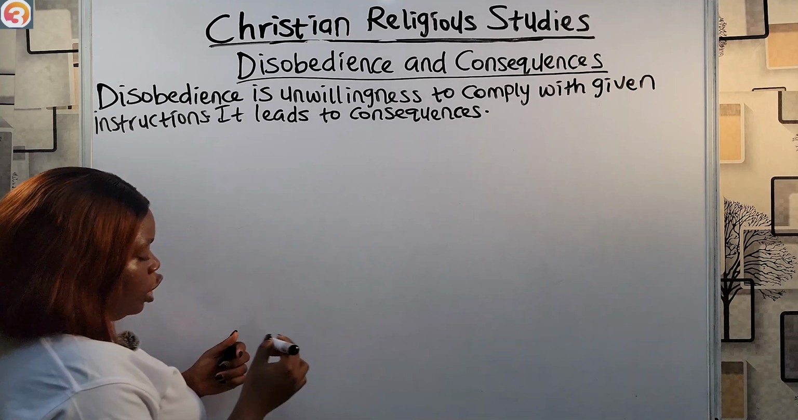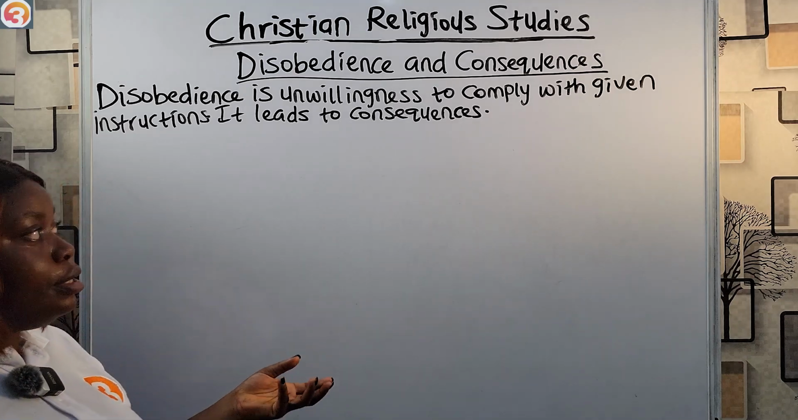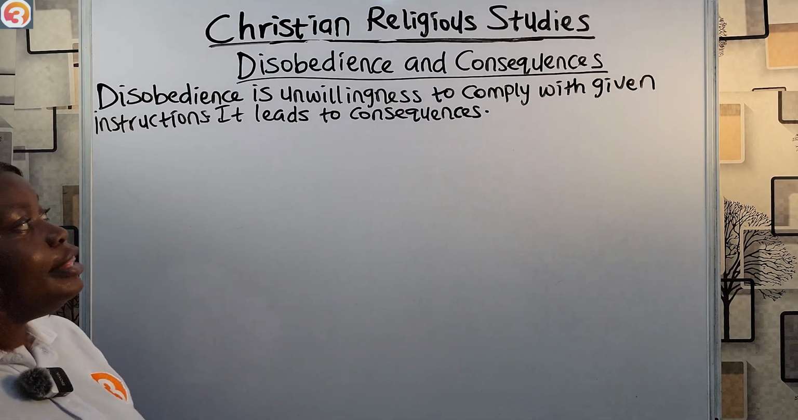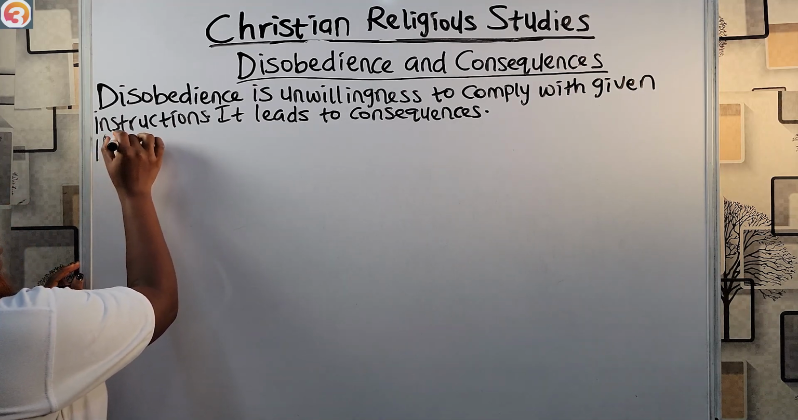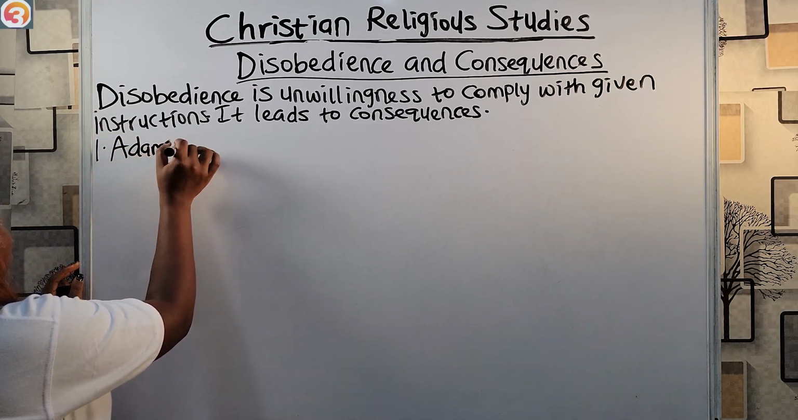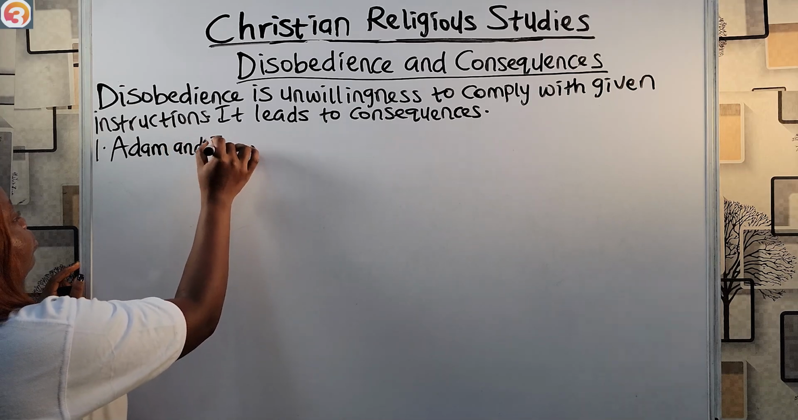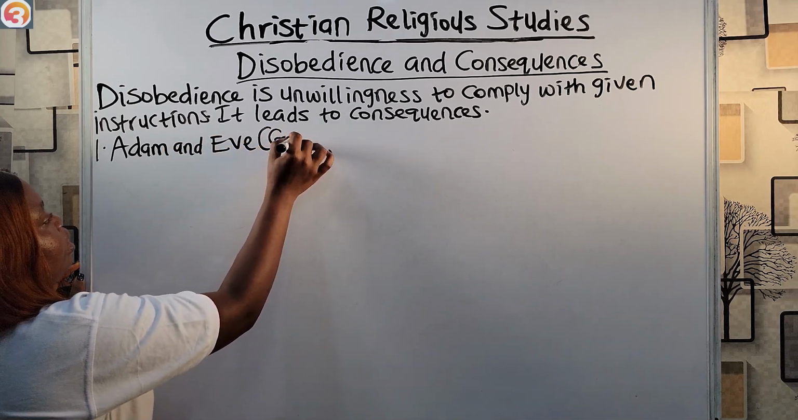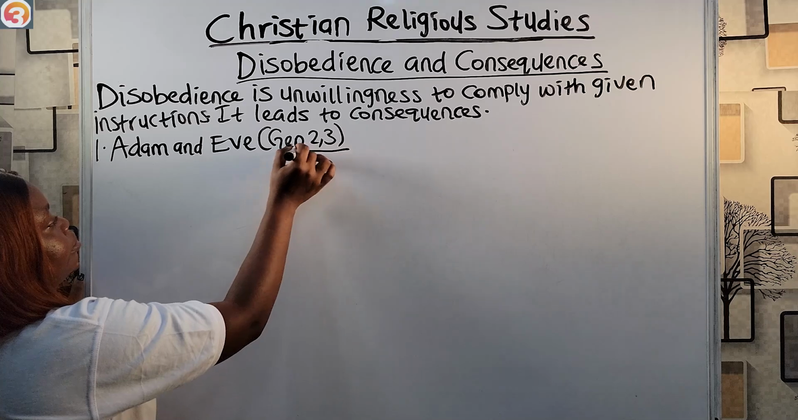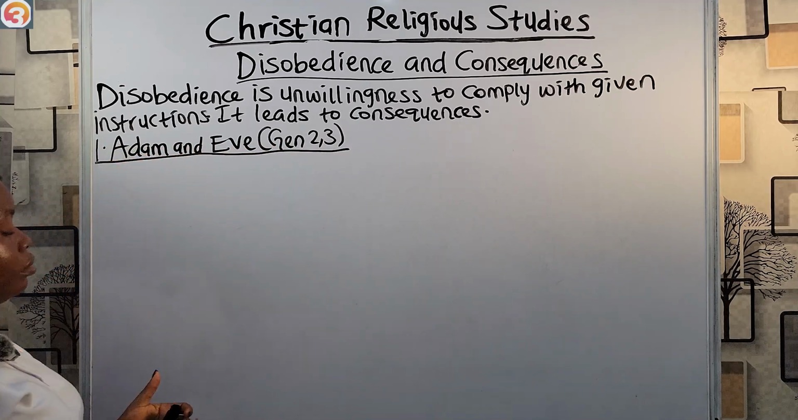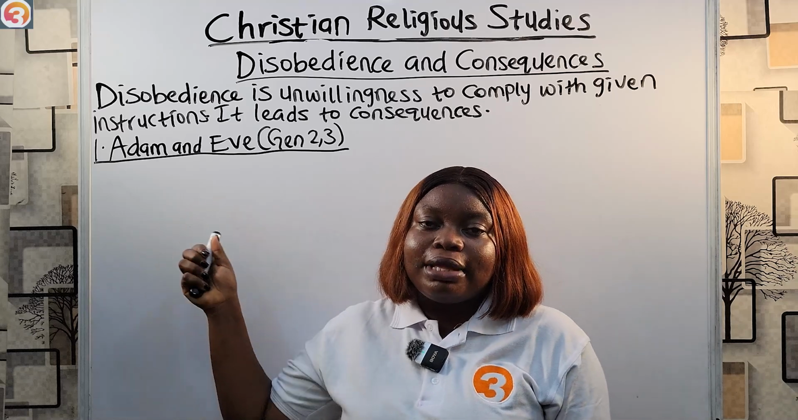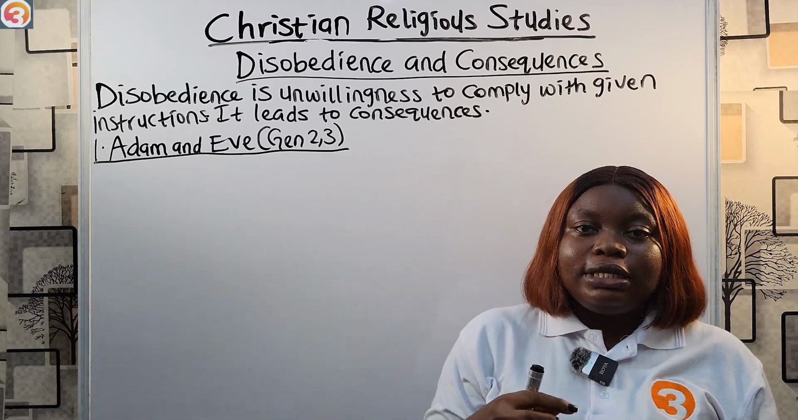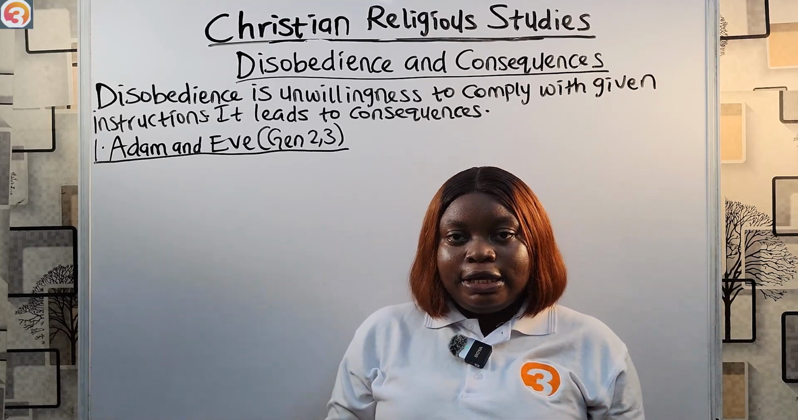So now we're going to quickly run through some people in the Bible that disobeyed God and the consequences it got them. First, we'll look at Adam and Eve, in Genesis chapter 2 and 3. Adam and Eve, God's first creation. God created Adam and Eve, and he put them in the Garden of Eden to tend and keep it.